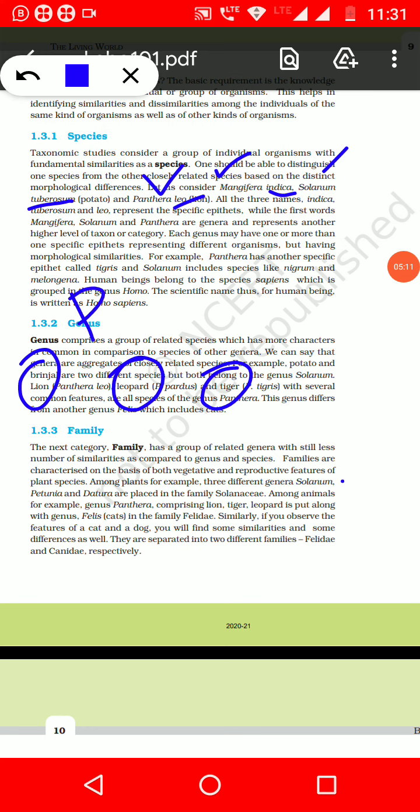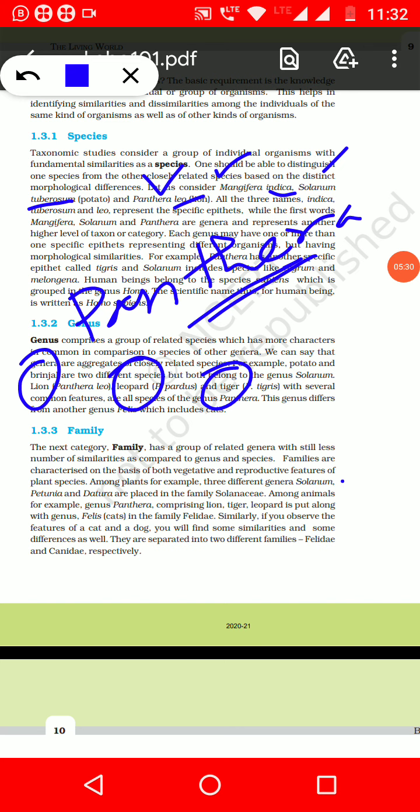They all belong to the genus Panthera. Lion is Panthera leo, leopard is Panthera pardus, whereas tiger is Panthera tigris. So they all belong to the same genus, Panthera.